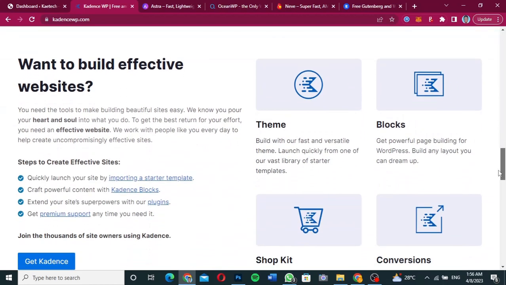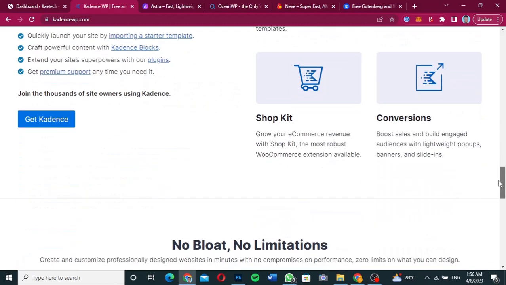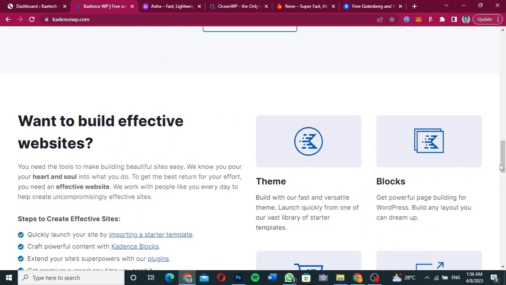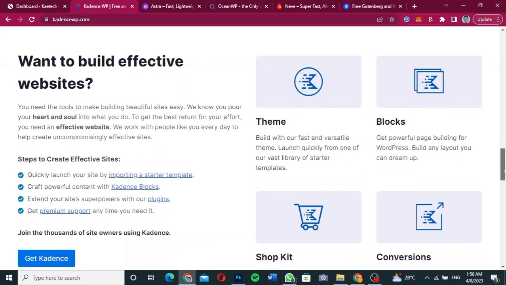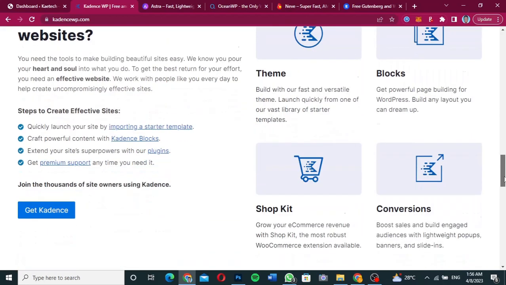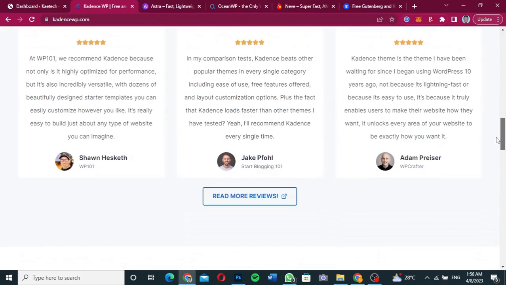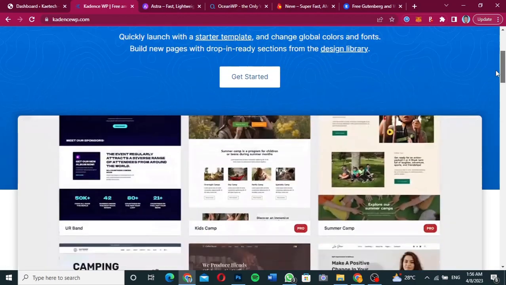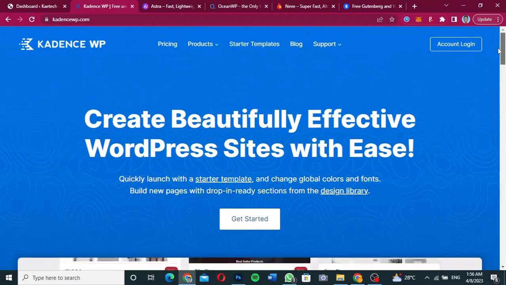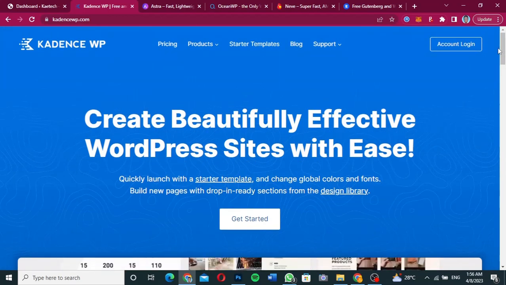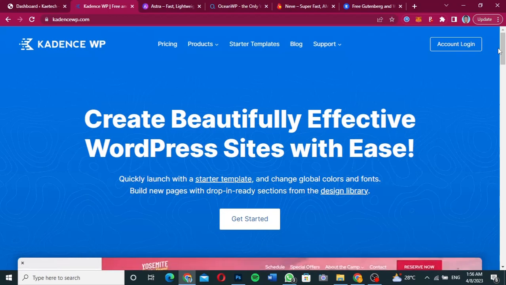As you can see, you can have the theme, the Cadence blocks, the Kadence Shop Kit, and conversions, but the theme and the Cadence blocks are free to use. You can go ahead and read more about it, but I'm not going to waste time reading everything about the theme. It's also compatible with any of your WordPress page builders. For instance, if you use Elementor, you are good to go. If you use the Gutenberg blocks or any other page builder, you're also good to go.